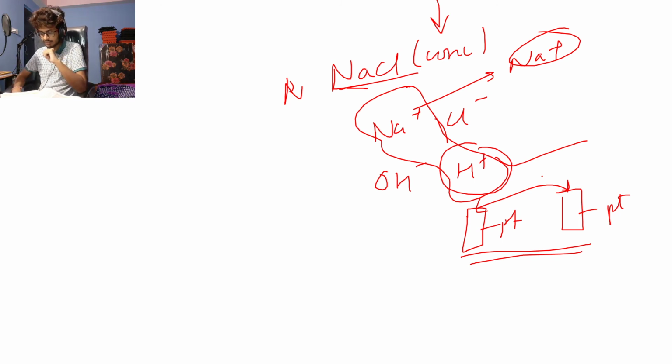Reaction at anode, reaction at cathode. Ions migrating to cathode: sodium and hydrogen. I think it's not mentioned what electrode is being used. So it depends on the electrode. It's not given anywhere in the table which electrode is being used.